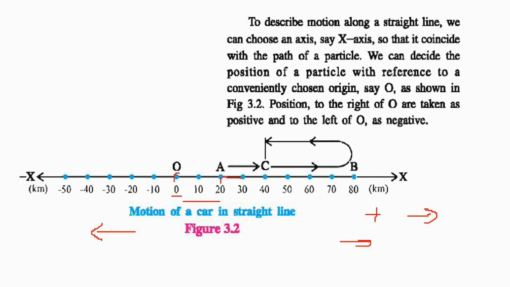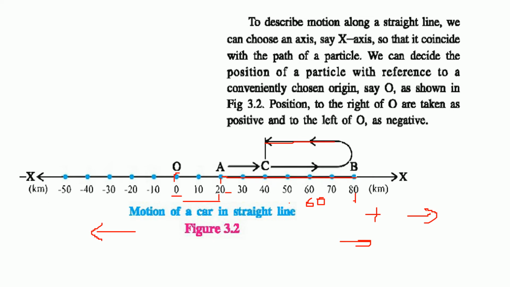Now the object is in motion and it moves to B. How much distance has it traveled? From 20 to 80, that is 80 minus 20, which is 60 km. At 80 it turns back, and it moves back until it stops at point C. Now it is coming back in the opposite direction, so it has to be in the negative direction.